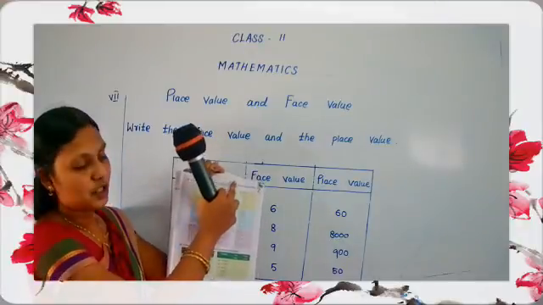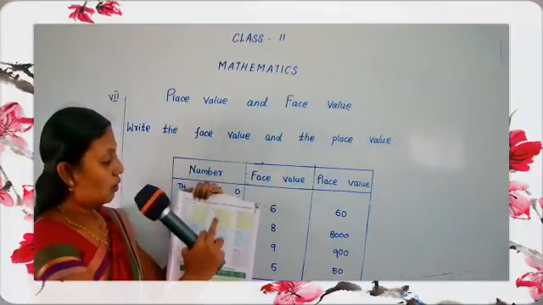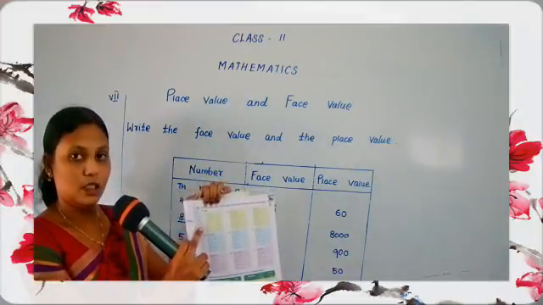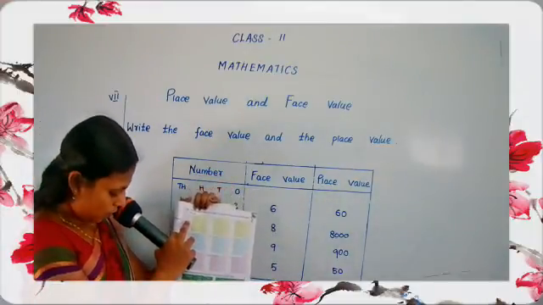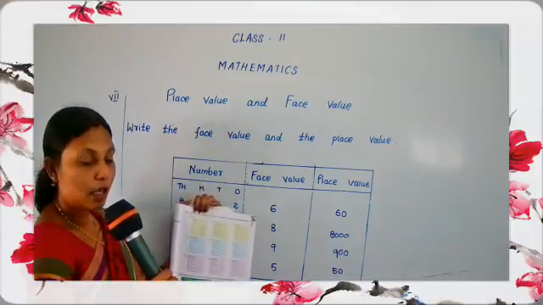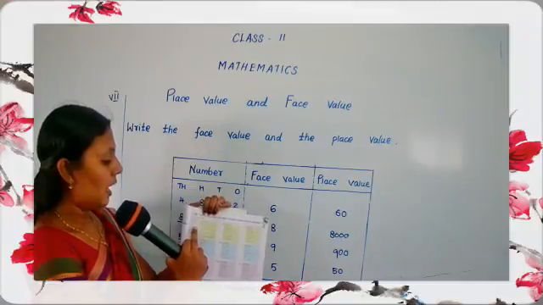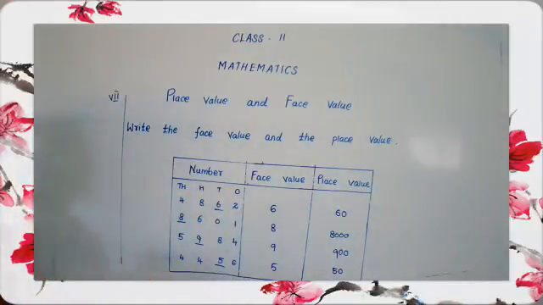Here you have to write today's day and date. Have you mentioned it, children?